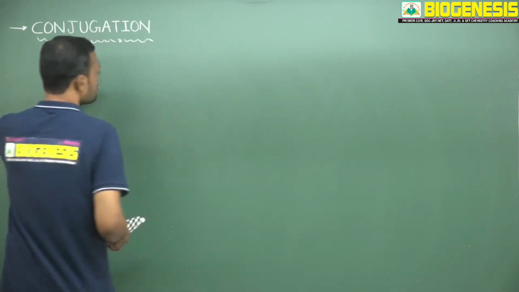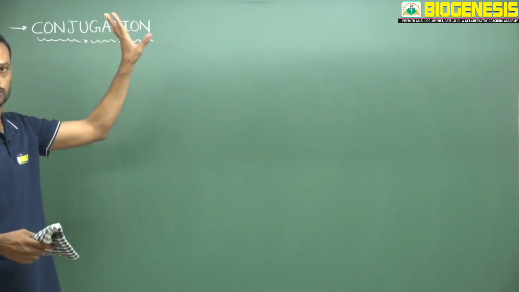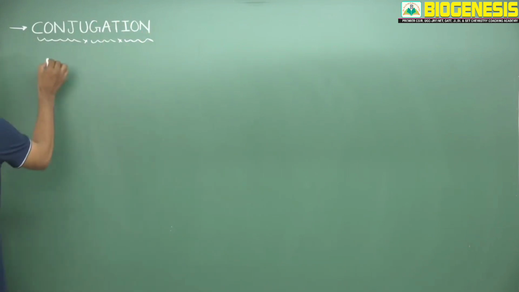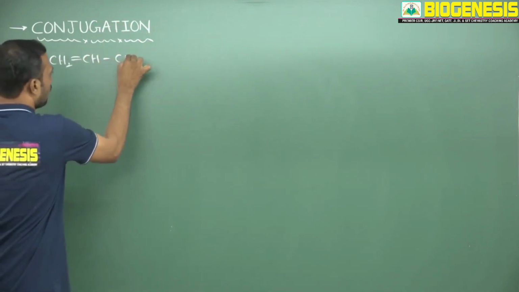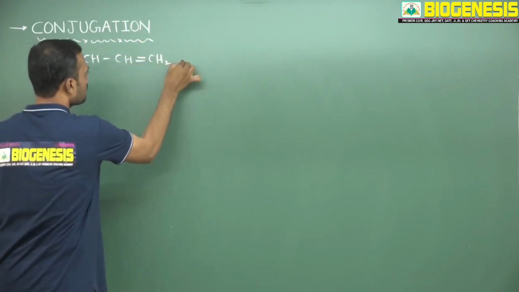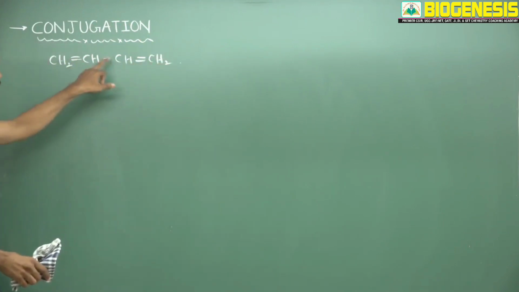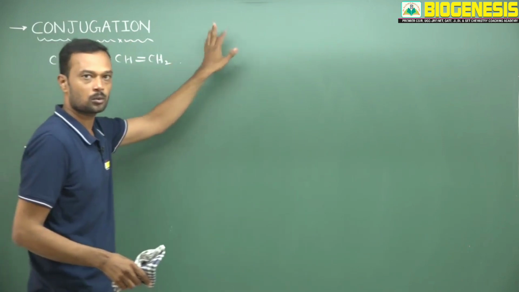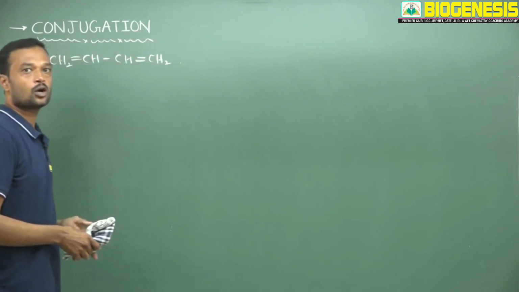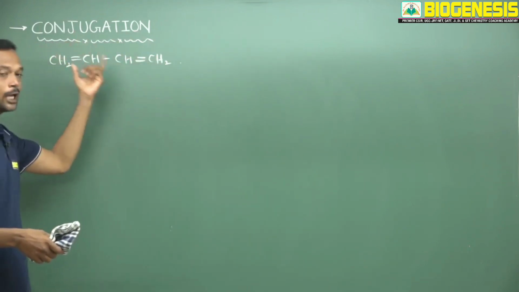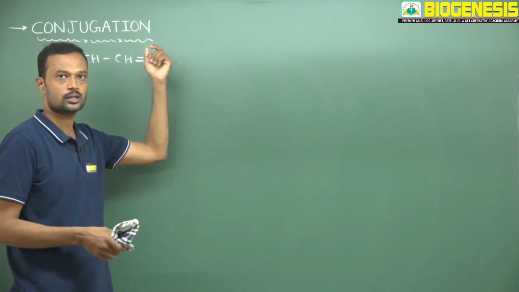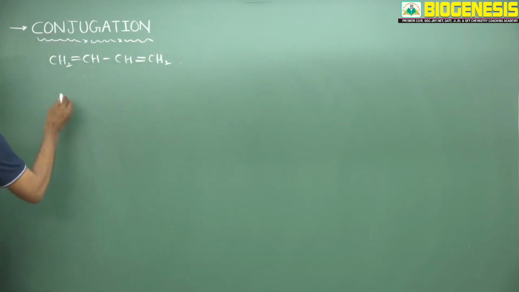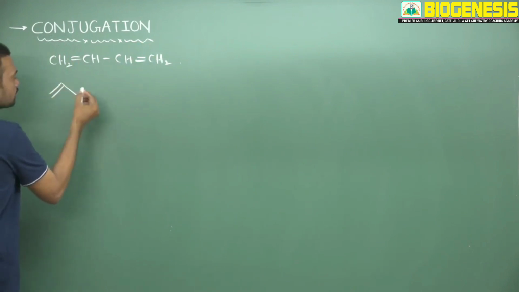Conjugation is nothing but anything which is alternating. So alternating double bonds are present. See, a double bond as well as a single bond is under conjugation. So double bond, single bond, double bond, single bond, double bond, like that. These all are known as conjugation. So conjugation helps to delocalize electrons, the mobility of electrons, especially pi electrons and non-bonding electrons. Okay. So here this also you can represent like this.